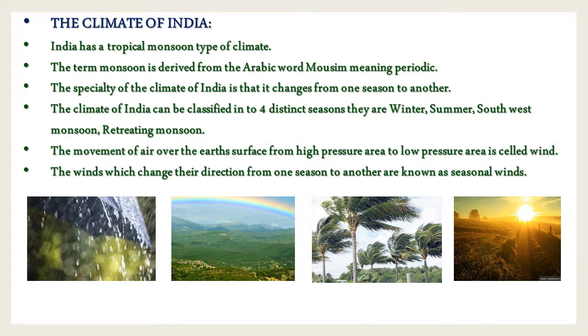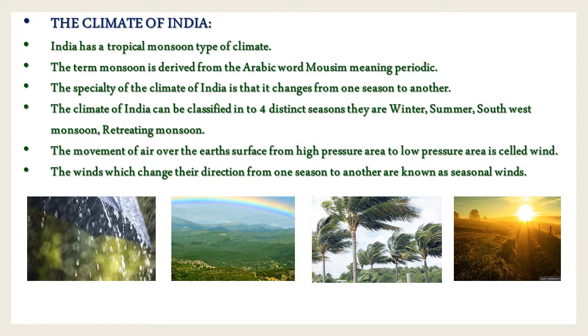Children, next is the climate of India. India has a tropical monsoon type of climate. So what do you mean by tropical? Tropical means wet climate. The term monsoon is derived from the Arabic word mausim. So what do you mean by mausim? Mausim means periodic. Periodic means climate or weather.